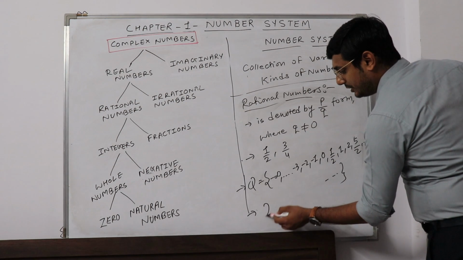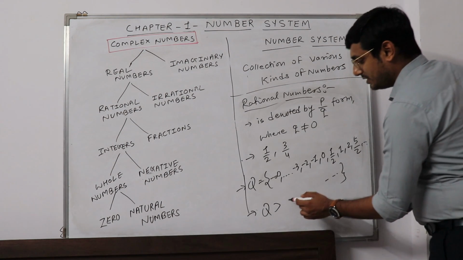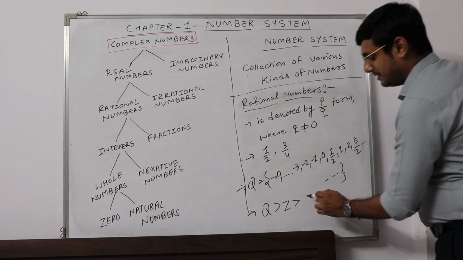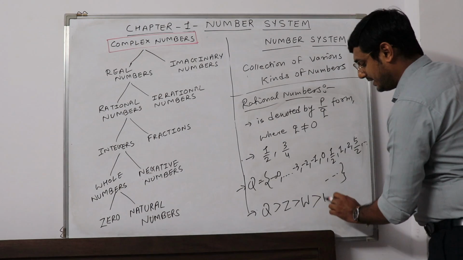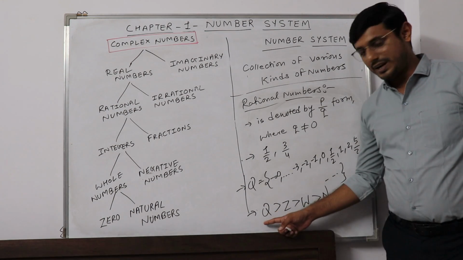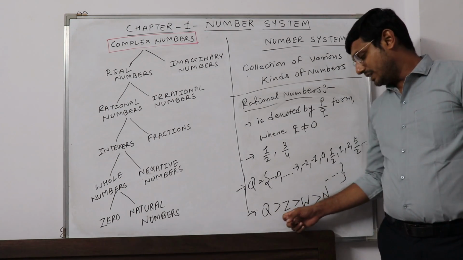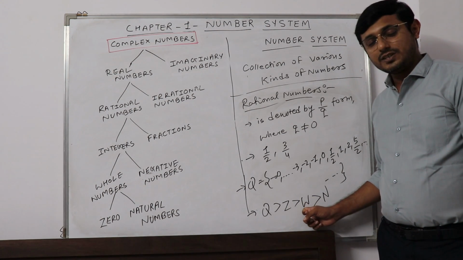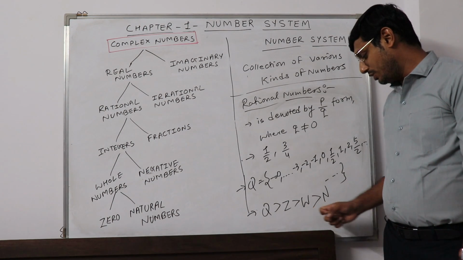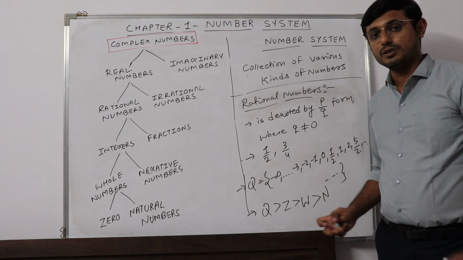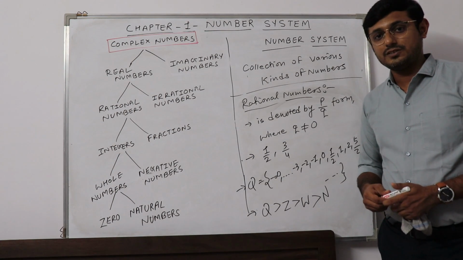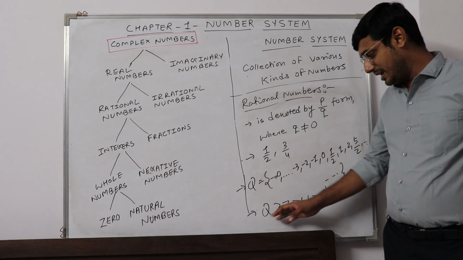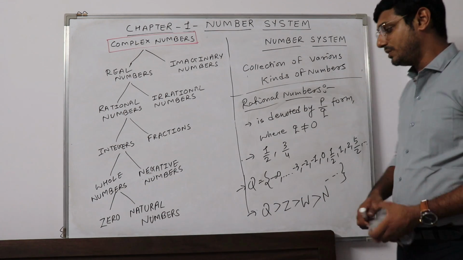Also Q is greater than Z, which is greater than W, which is greater than N. The set of rational numbers is now bigger than the set of integers. So which set is the smallest till now? That is natural numbers, and till now the biggest set is rational numbers.